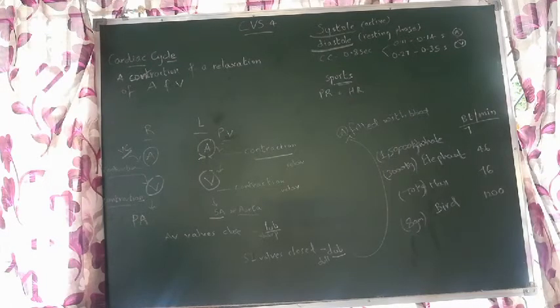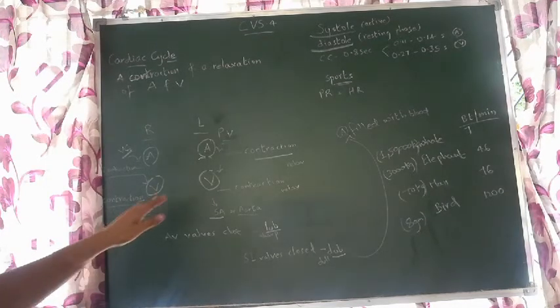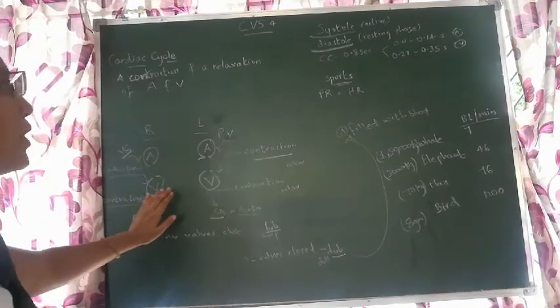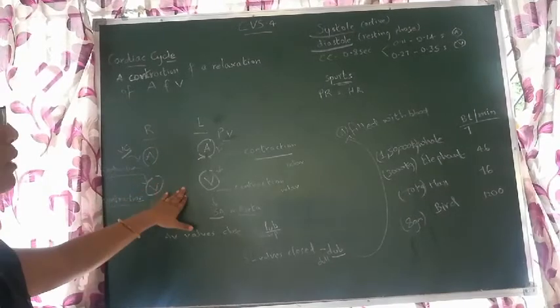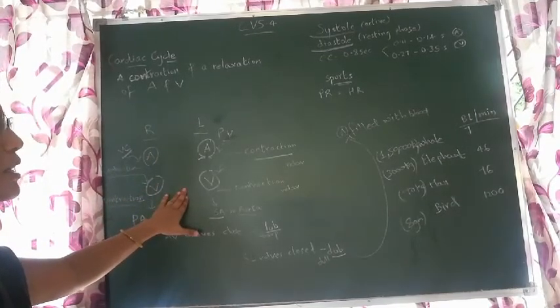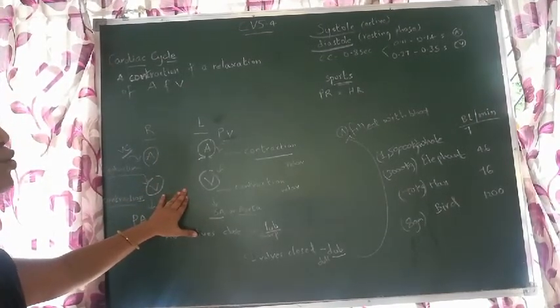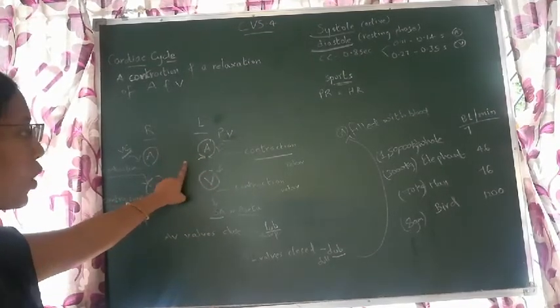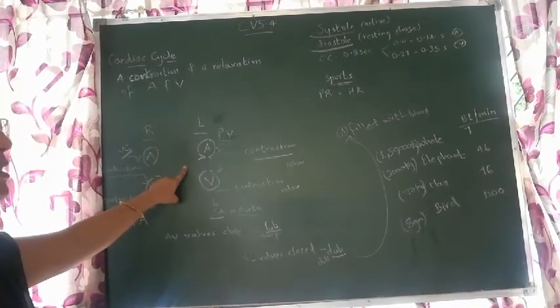Now, here the time is important. Cardiac cycle time is 0.8 second. What is a cardiac cycle? It is one contraction and one relaxation of atria and ventricles. See, now what is written there? 0.11 to 0.14 seconds means atrial one contraction and one relaxation. What is one contraction, one relaxation?